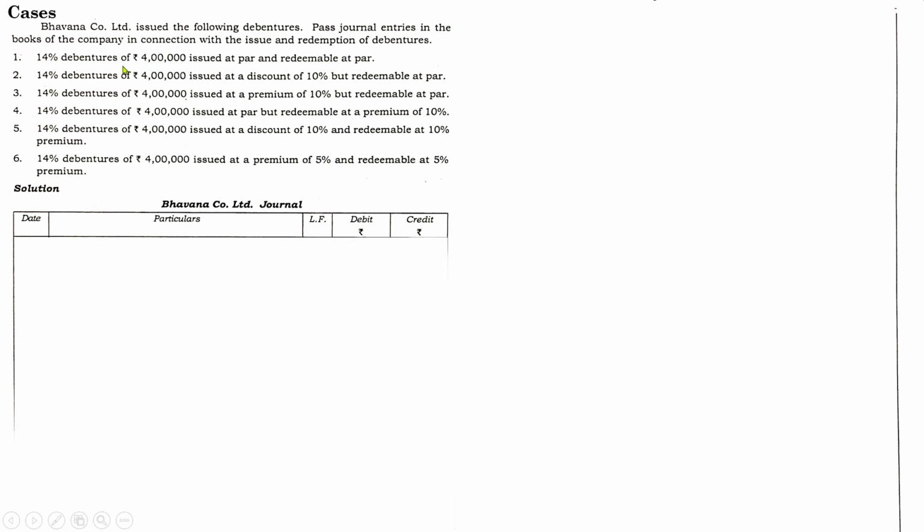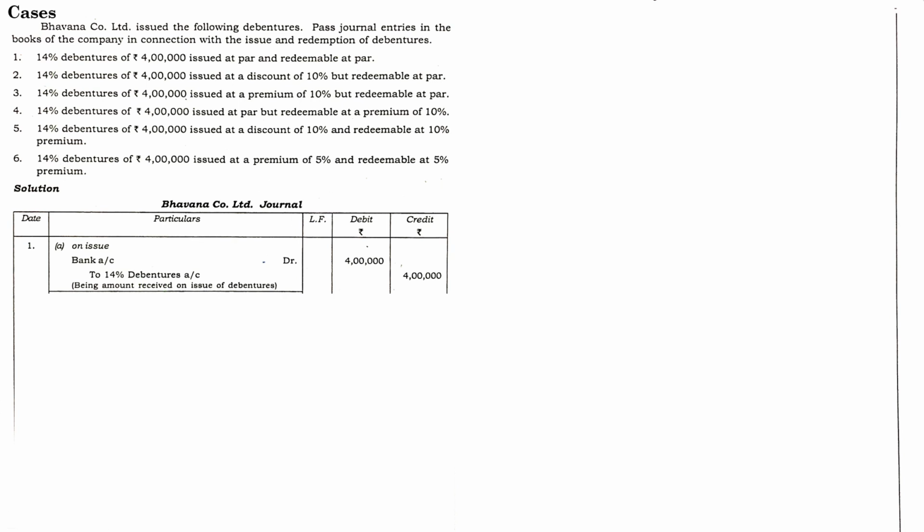First one, 14% debentures of 4 lakh issued at par, redeemable at par. That is the simplest and easiest case for issue and redemption. Both at the time of issue as well as redemption, it was at par. So the entry at the time of issue is bank account debtor to 14% debentures. It is mentioned in the question as 14% debentures, so you have to give the rate that is given in the question. 14% debentures, that is 4 lakhs, issued at par.